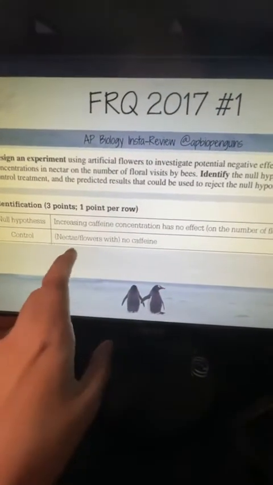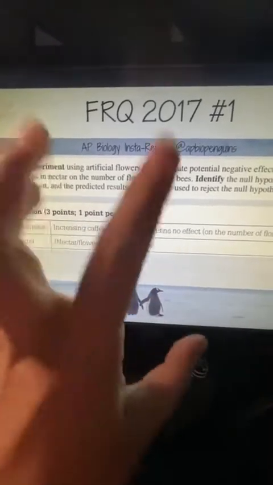An artificial flower with no caffeine. You need to somehow connect it that it's an artificial flower and there's no caffeine in it, because I need there to be that baseline of the no experimental component. Okay, so literally writing flowers with no caffeine, nectar with no caffeine, something about that artificial flower.